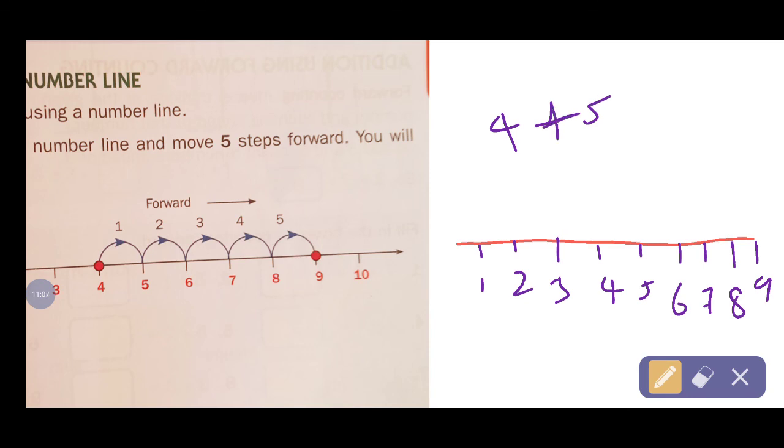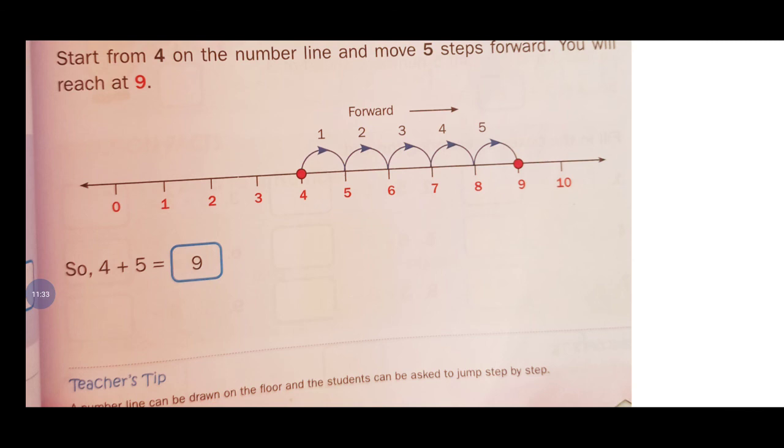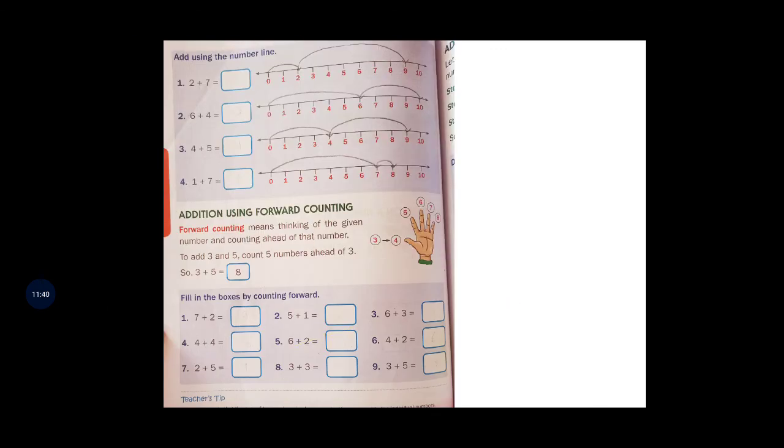4 onwards, 4 na. 4 onwards, you can, how many times? 5 times. 4 after 1 time, 2 time, 3 times, 4 times, 5 times. How many times? 1, 2, 3, 4, 5. 5 times na? What you will get, this answer is 9. Got it na? Got it? Yes or no? Very simple. So now this is a example for that. And next now we can do it.